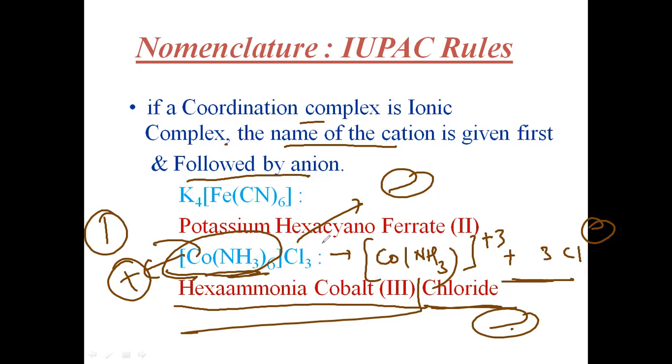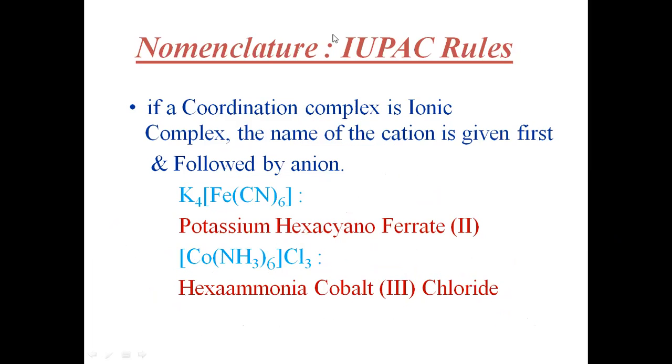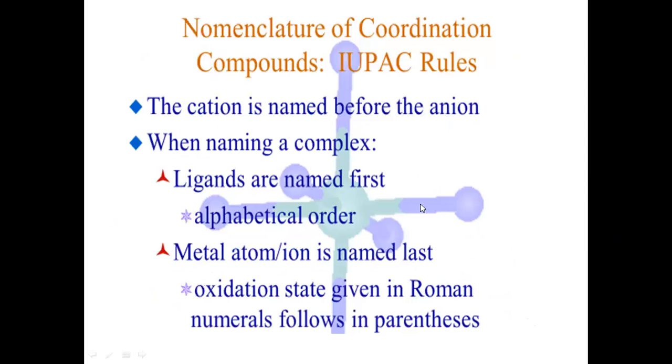So the anionic part must be written last. Remember this: the cationic part must be written first, then followed by the anionic part. You must understand these things. Let us see the continuation of this. Let us see some examples.